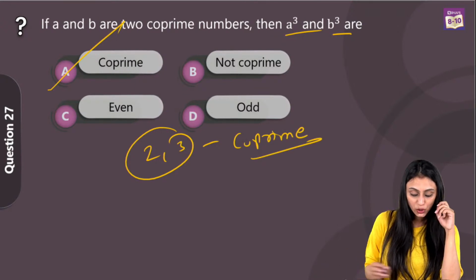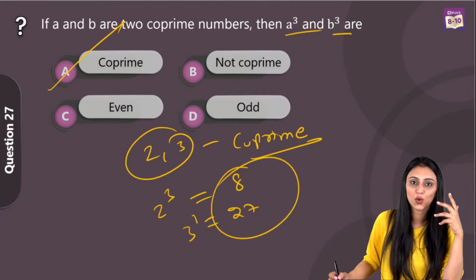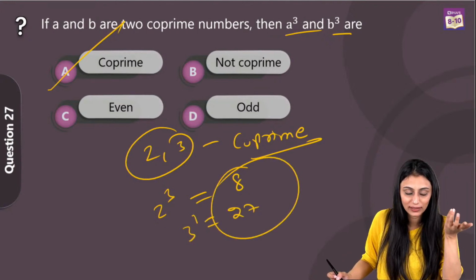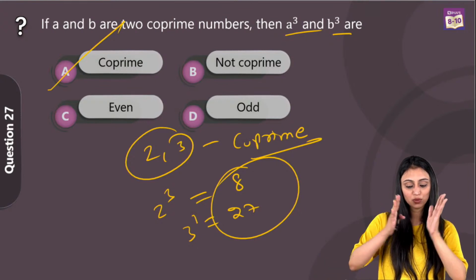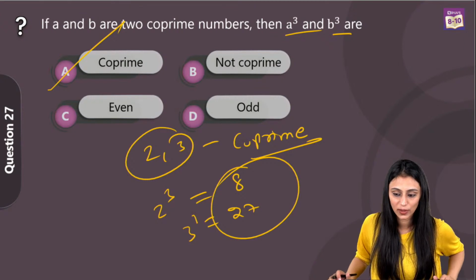Right? So 2 cube is 8 and 3 cube is 27. They are also co-prime because you can see that there is nothing common between them except 1. So we can say that if two numbers are co-prime, their cubes will also be co-prime. So option A is the correct answer for this question.